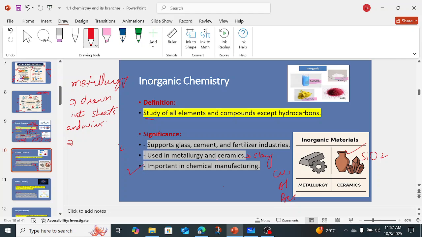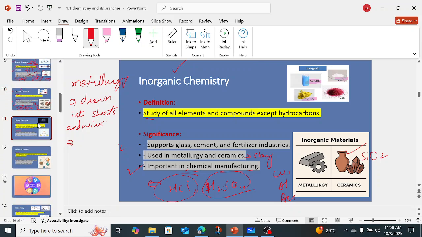Then important in chemical manufacturing, right? Chemical manufacturing like the HCl that is used in batteries, sulfuric acid, H2SO4, which is also used in different batteries. The HCl is used in fuel cells, and H2SO4 in the normal batteries which we use at our home. So for the synthesis of different chemicals in manufacturing, we use inorganic chemistry. So these are the benefits or the significance of inorganic chemistry, right?